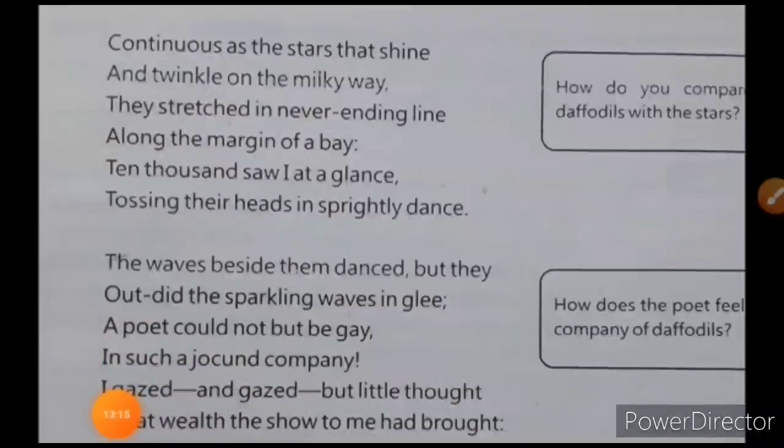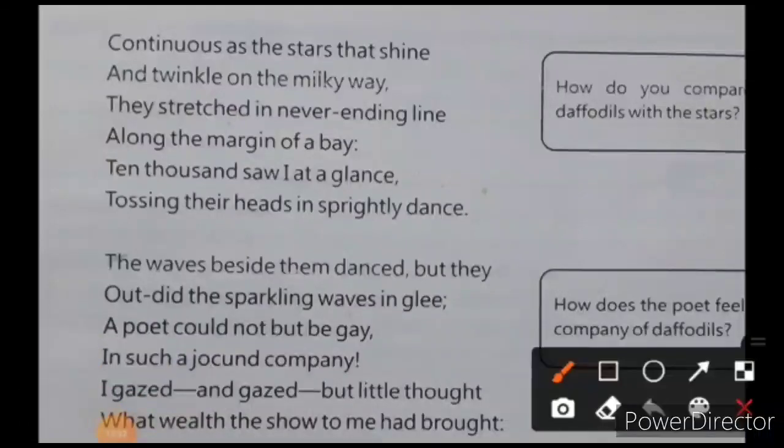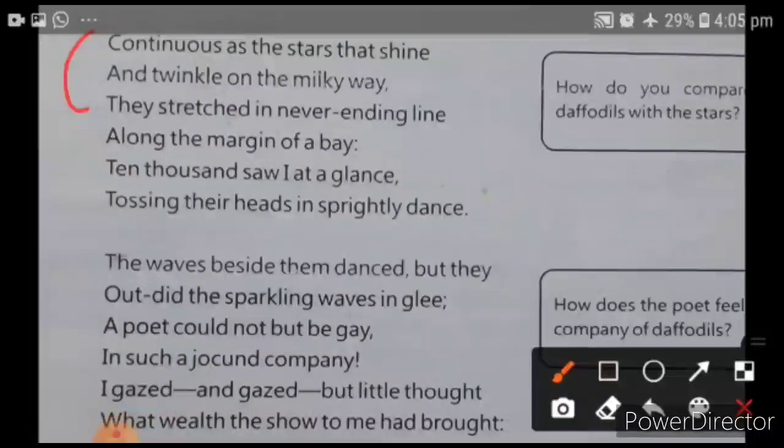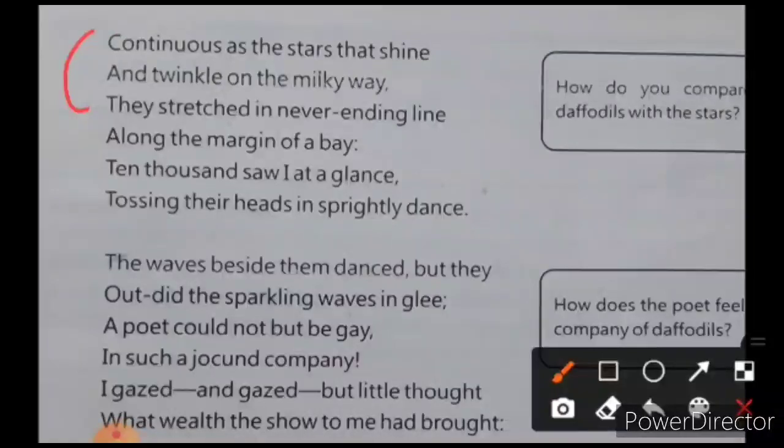Continuous, as the stars that shine and twinkle on the Milky Way, they stretch in never-ending lines along the margin of the bay. Ten thousand saw I at a glance, tossing their heads in a sprightly dance. Now here we are, continuous as the stars that shine and twinkle on the Milky Way. Here again the poet is comparing, and he is basically comparing the daffodils with the stars. How do you compare daffodils with the stars?